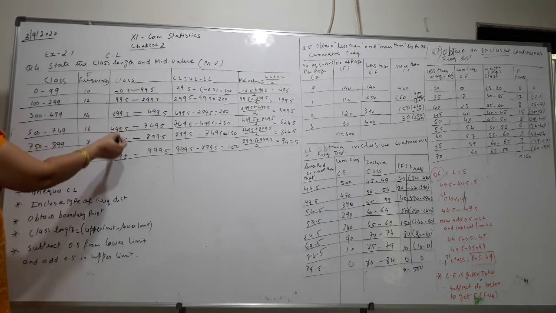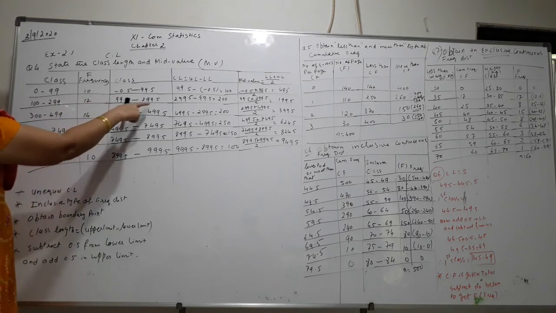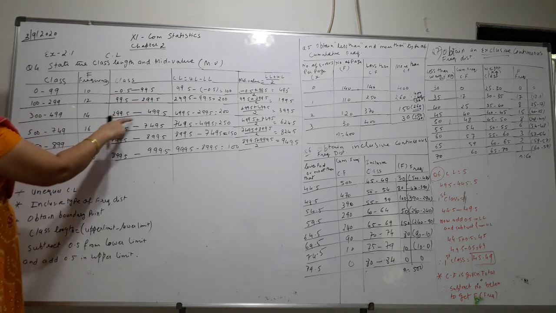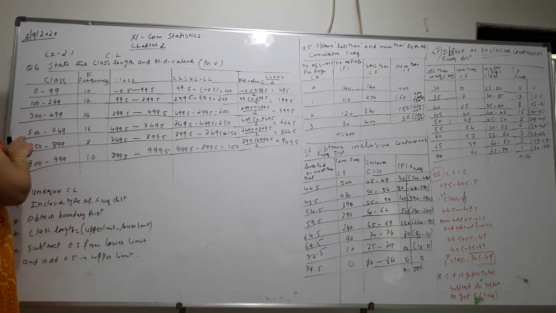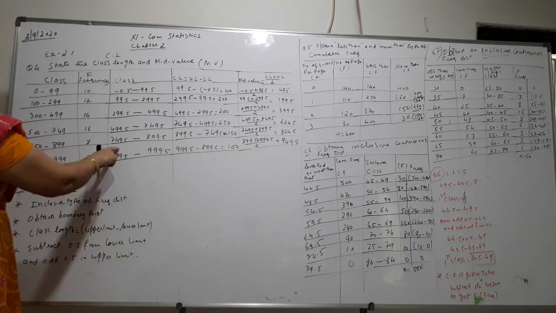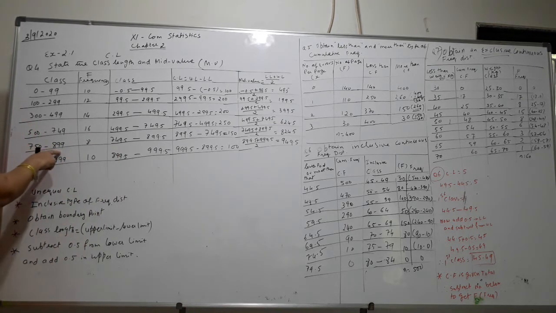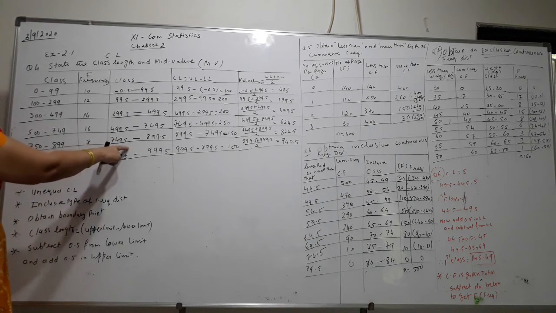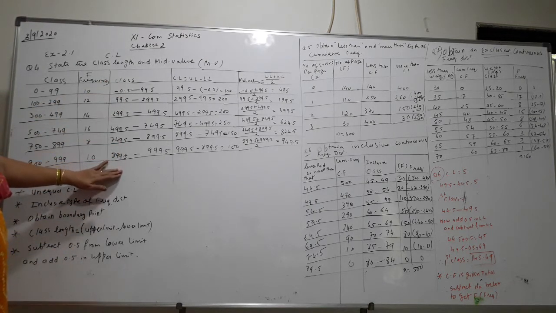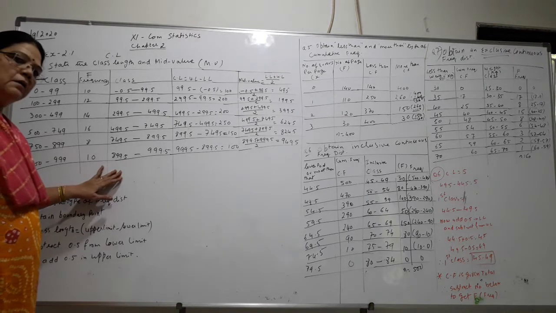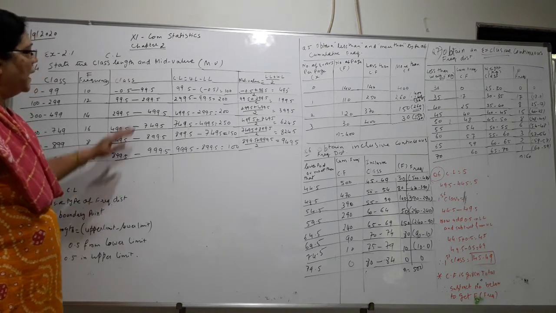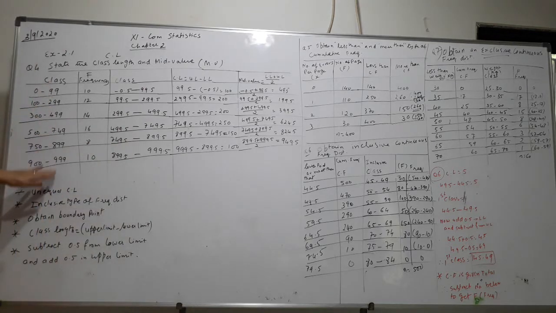So here I have worked out 99.5 to 299.5, 299.5 to 499.5, 499.5 to 749.5, then 749.5 to 899.5, and 899.5 to 999.5. Here I have subtracted from the lower limit and added to the upper limit of each class.